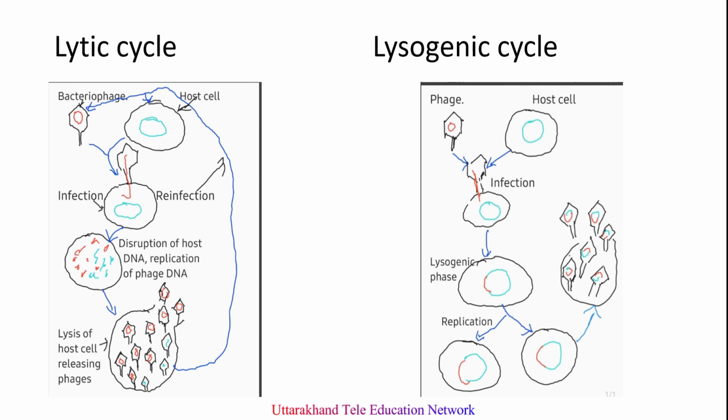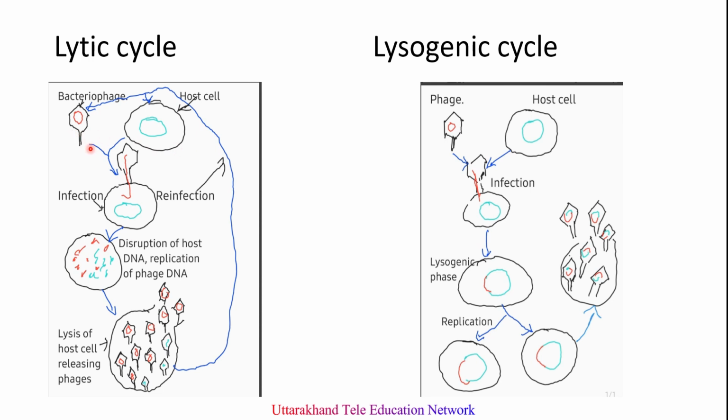Bacteriophage, when it infects bacteria, shows two types of cycles: the lytic cycle and the lysogenic cycle. In the lytic cycle, generalized transduction occurs, and in the lysogenic cycle, specialized transduction occurs. In the lytic cycle, this is the bacteriophage and this is the bacteria.